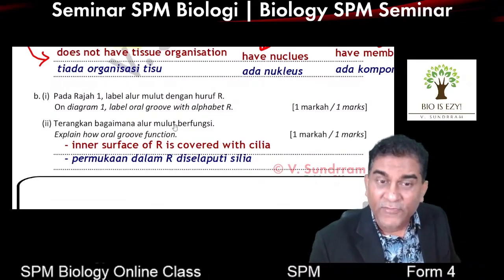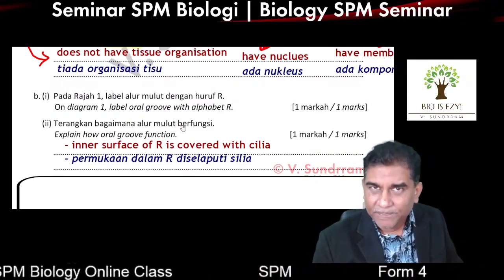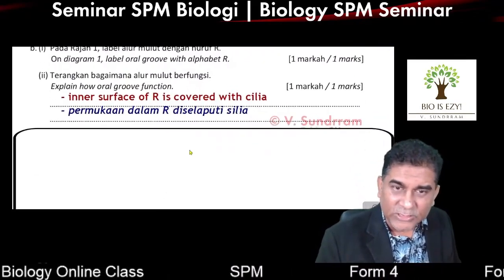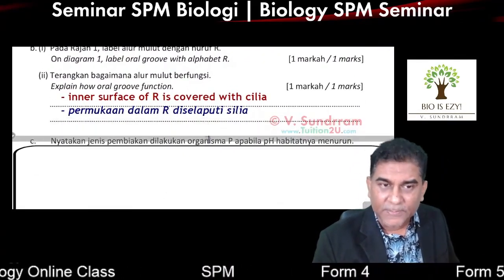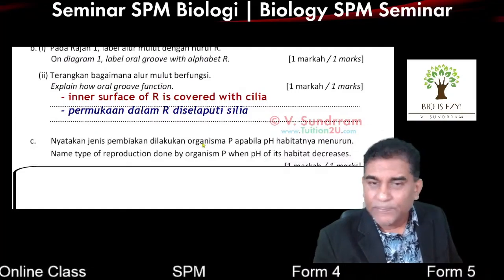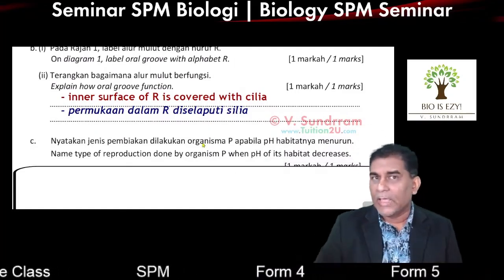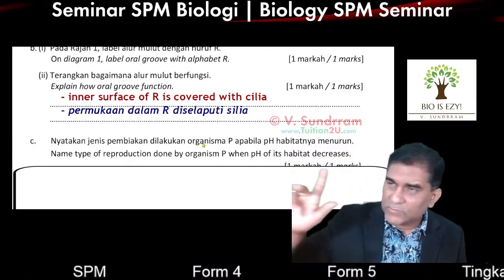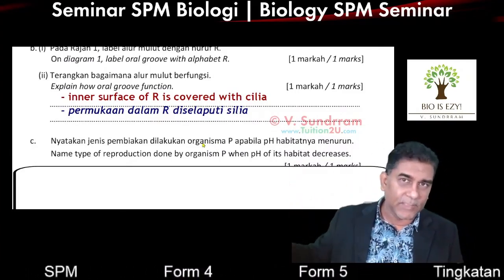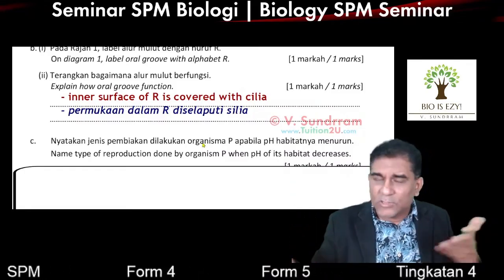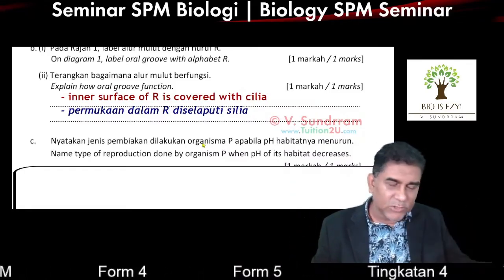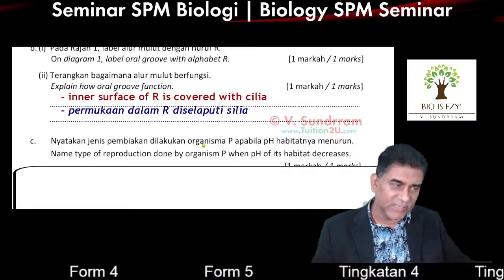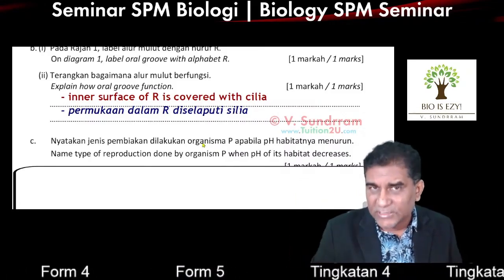So at the moment, feeding of the paramecium is done. After the feeding, the next question that we love to ask about paramecium is, what is the type of reproduction they do? Now, why we love this question is, most of the students will give the wrong answer for this. The reason being, there are only two types of reproduction: sexual and asexual.